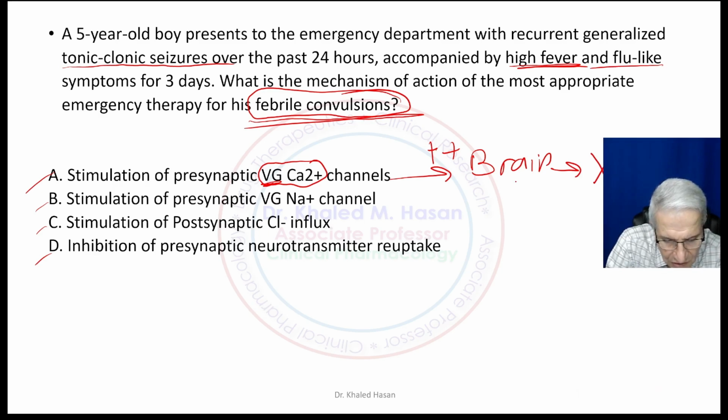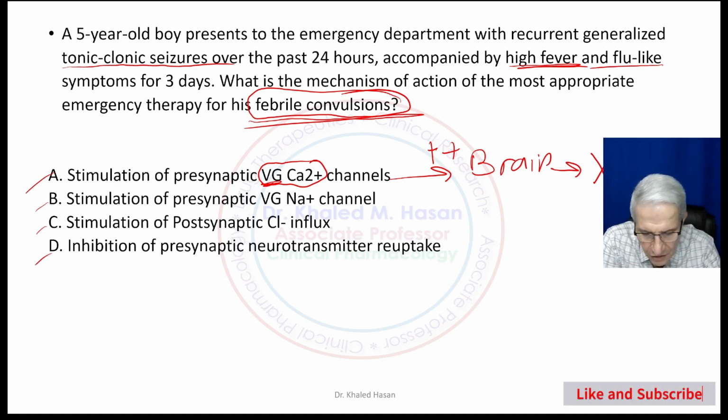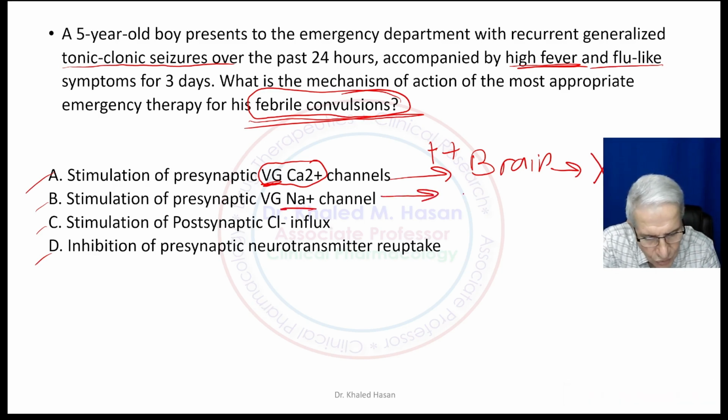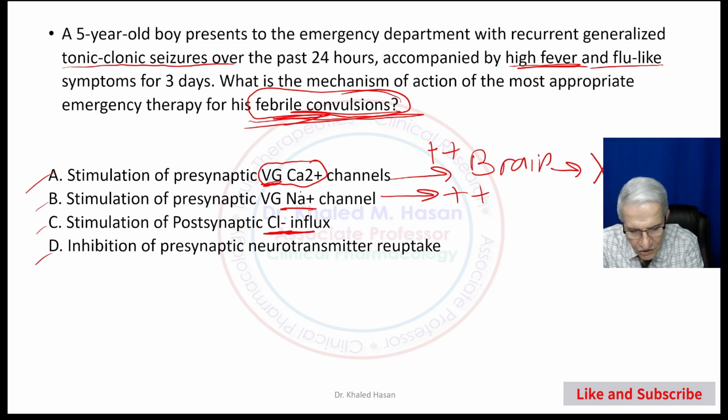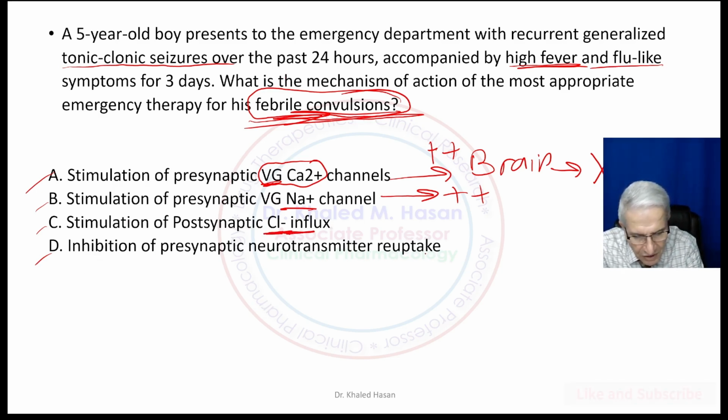For this reason, this is not the correct answer. We need something to inhibit, not stimulate. Stimulate sodium channel is not correct, because stimulating the sodium channel will also stimulate the brain. We're looking for something to inhibit and relax the brain. Stimulate postsynaptic chloride influx. Okay, I will keep C for later. Inhibition of presynaptic neurotransmitter reuptake.